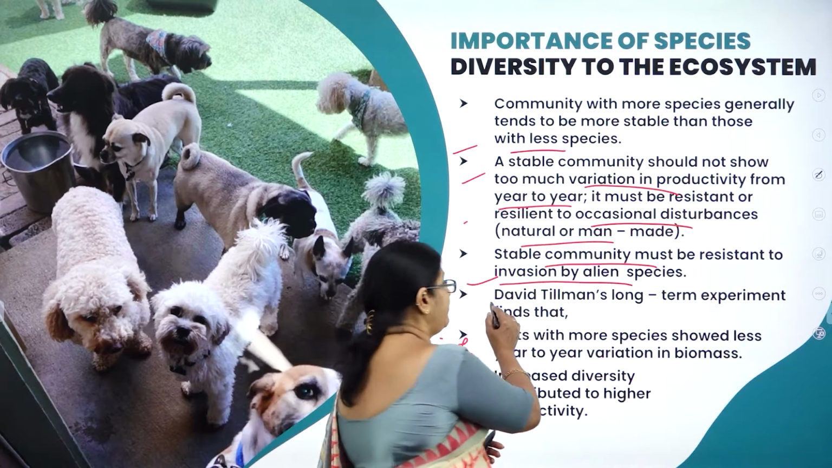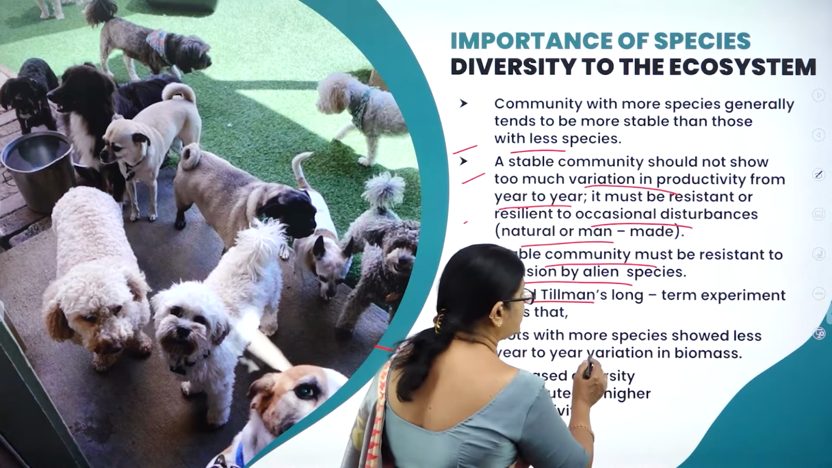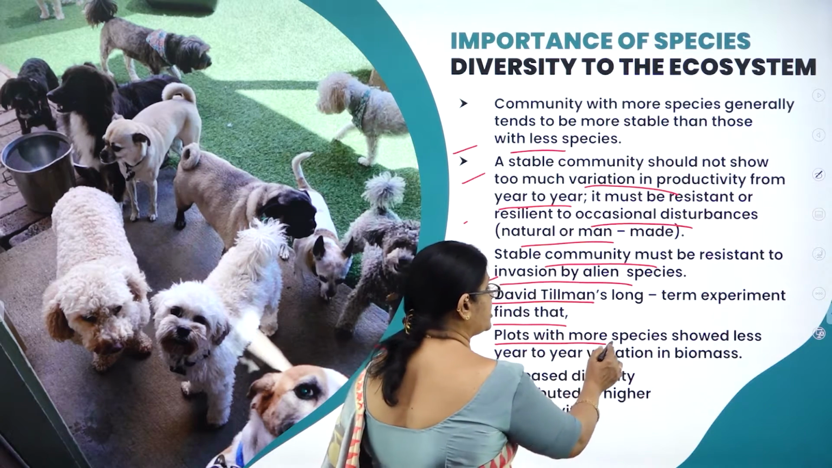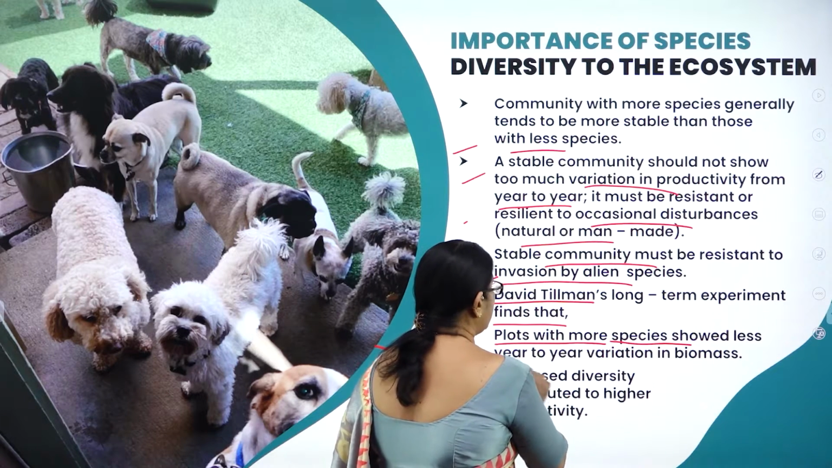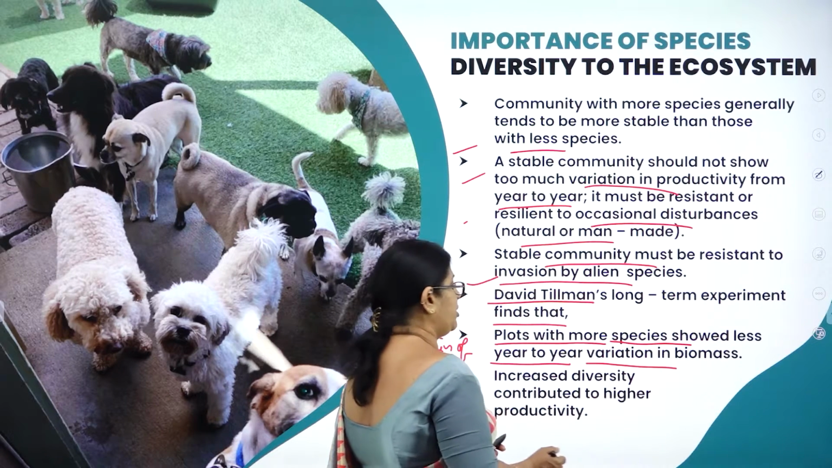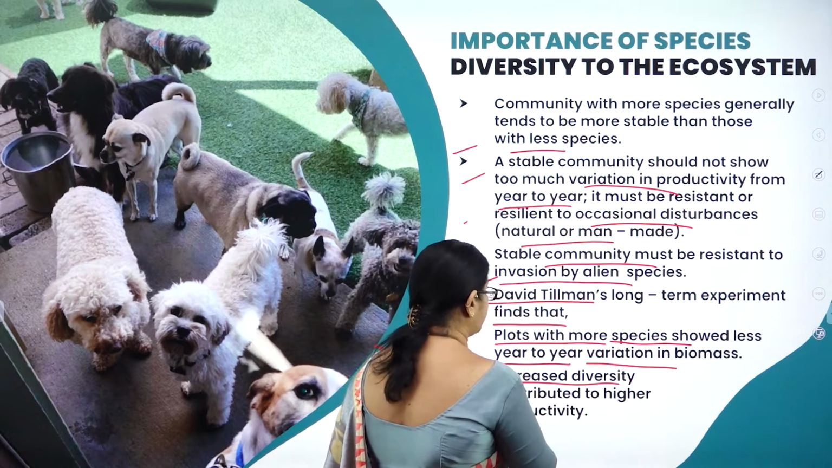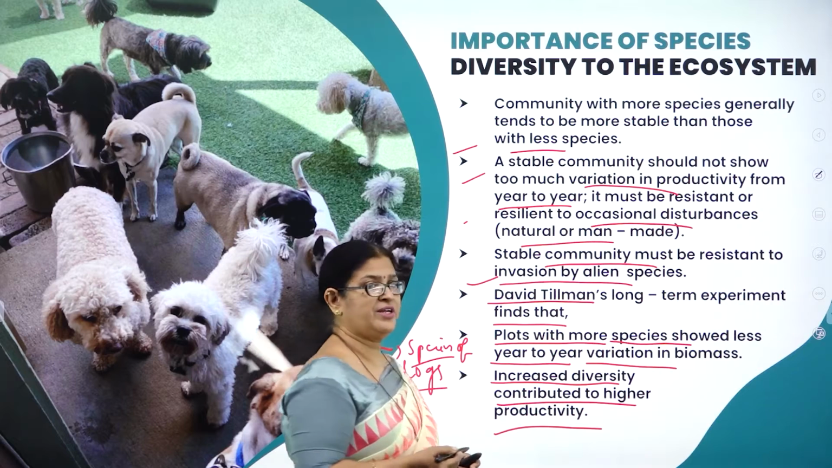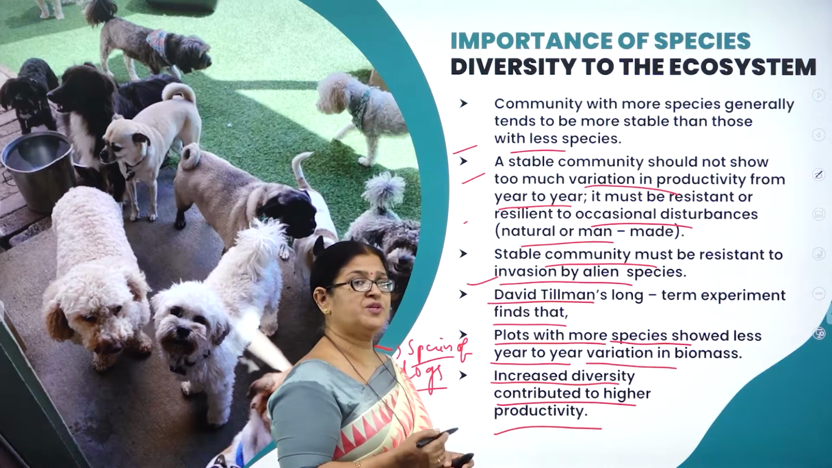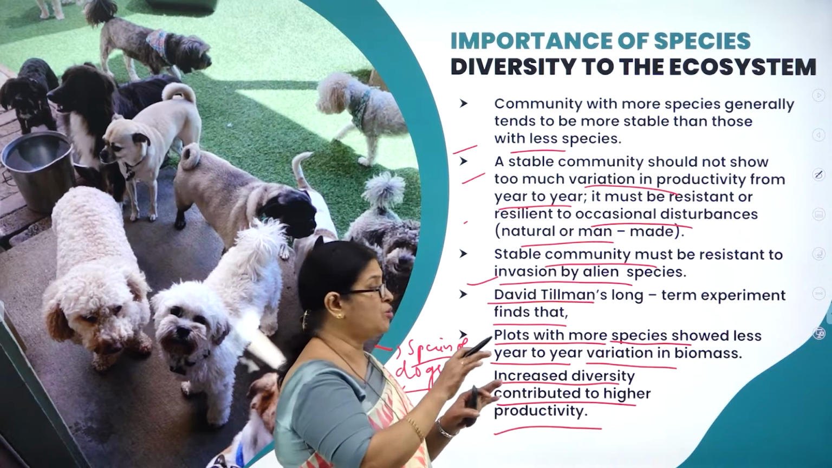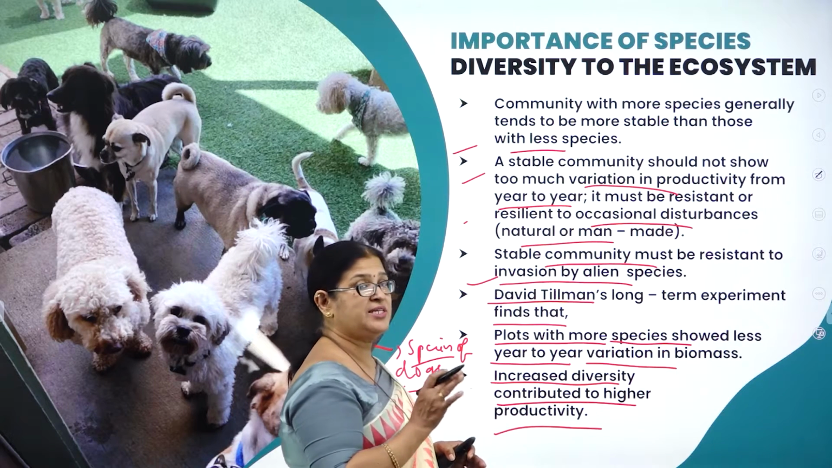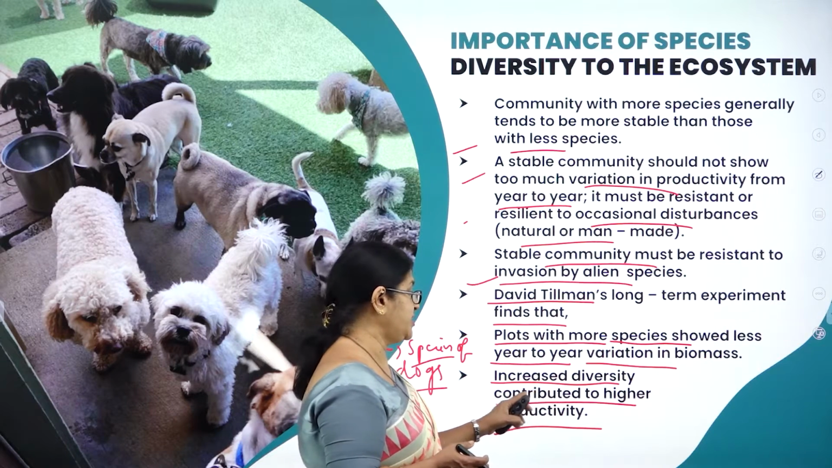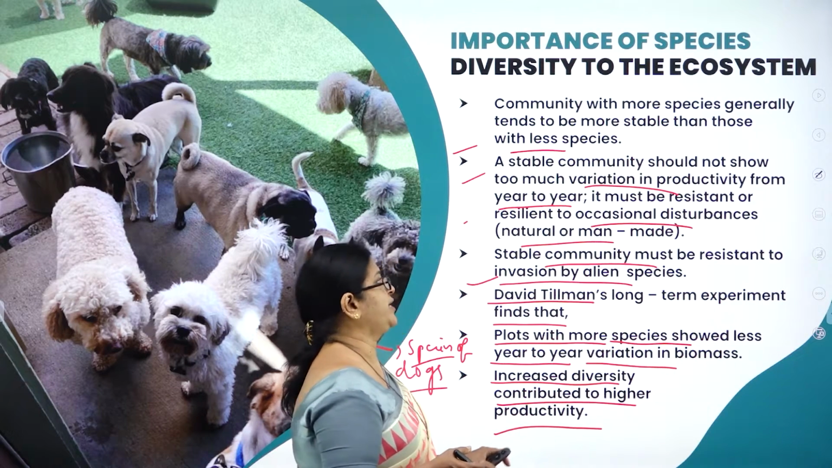Then, according to David Tilman, a scientist, a long-term experiment found that he was of the opinion that plots with more species showed less year-to-year variation in biomass, and increased diversity contributed to higher productivity. So according to David Tilman's experiment, what was his opinion? Plots with more species showed less year-to-year variation in biomass. Increased diversity contributed to higher productivity.